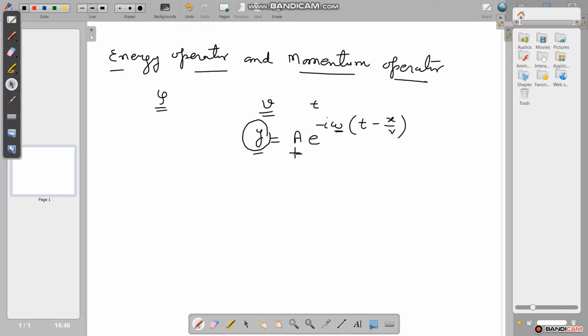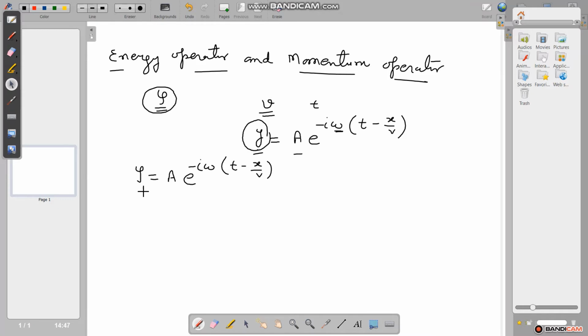For a matter wave psi is the fluctuating parameter, so we can replace y by psi, and the equation becomes psi = a e^(-i omega (t - x/v)).